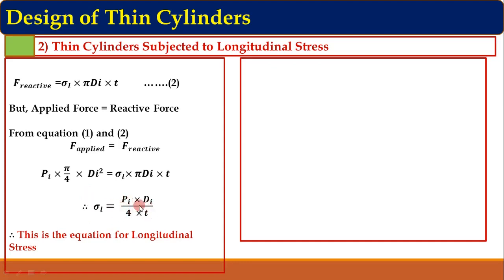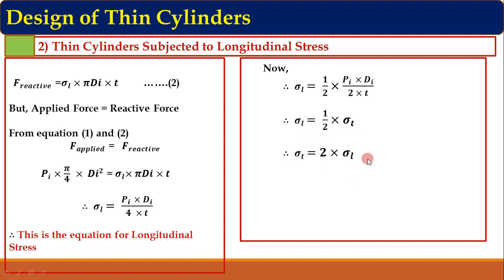Now we can rearrange the terms in this sigma L. We can write this sigma L equation like this: 1/2 into Pi di upon twice t. We have split the denominator like this. Now this Pi di upon twice t is nothing but the tangential or circumferential stress, that is sigma t. So we can put sigma t for this group of parameters. So sigma t is the tangential stress. Therefore sigma t is equal to twice sigma L. Now this equation indicates the tangential stress sigma t is twice the longitudinal stress.